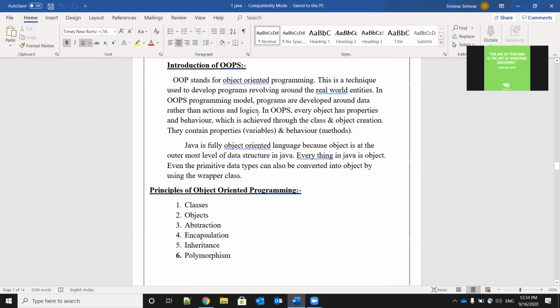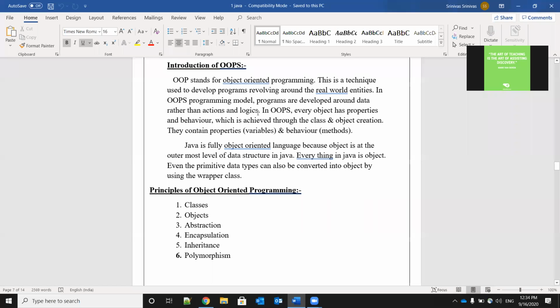OOPS stands for Object Oriented Programming. So we are calling it OOP. What is the meaning of OOP? That is nothing but Object Oriented Programming. This is a technique used to develop programs revolving around the real world entities.